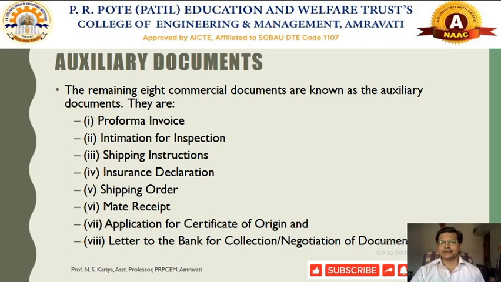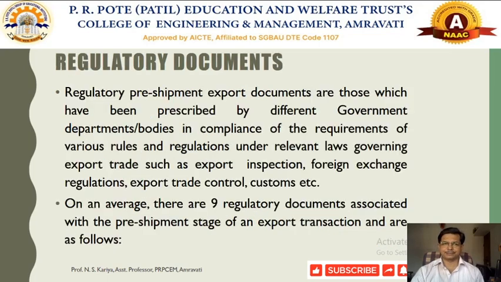So these documents are also called the essential commercial documents. These eight documents are also called the auxiliary documents.